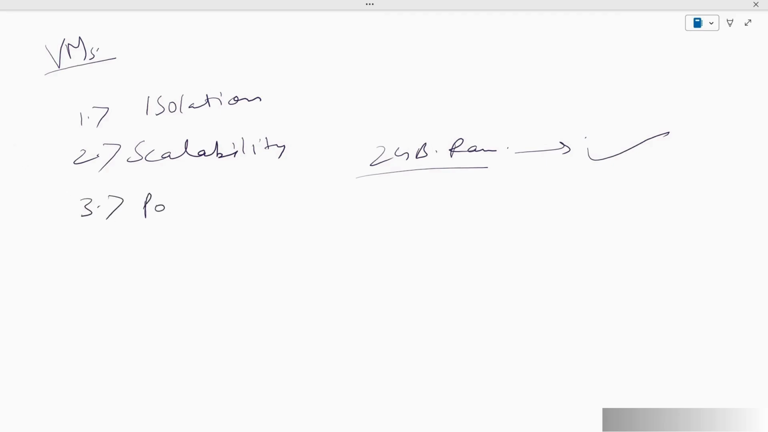Then we have portability, which is also quite an interesting and useful concept. Basically, virtual machines do not depend on specific hardware, so they can be moved to different computers or environments without any issues. That's why it's called portability, or they are portable.